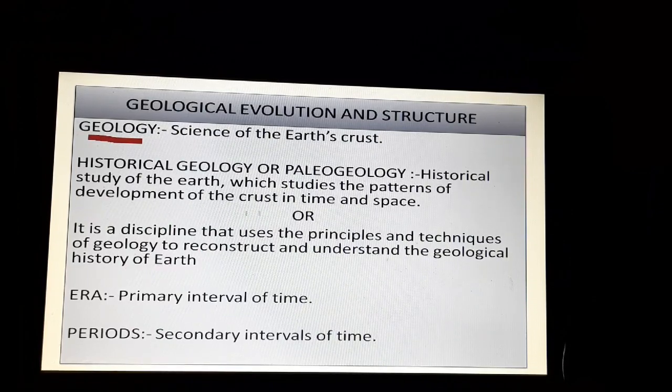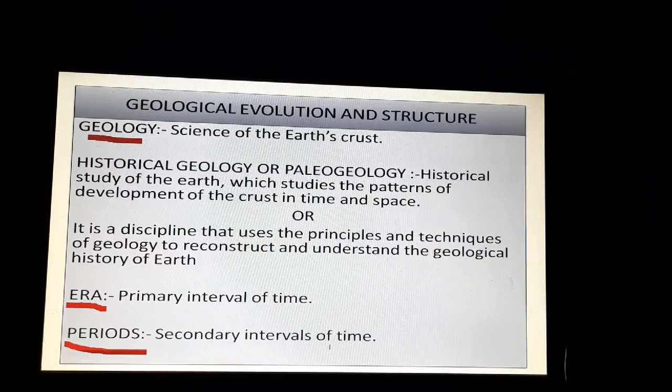So when we study the crust of the earth, we study a time scale, and there are certain terms related to the time scale you need to know. The first one is era. Now, what is an era? An era is a primary interval of time, right? The main division or the main interval of time, and it is further divided into periods. Periods are the secondary interval of time, right?